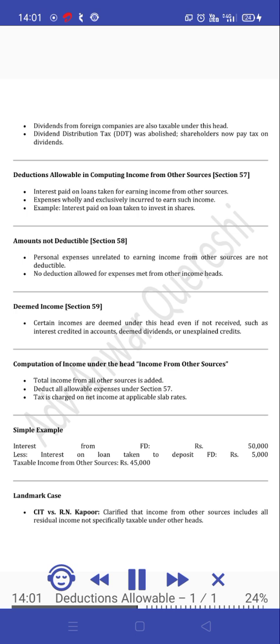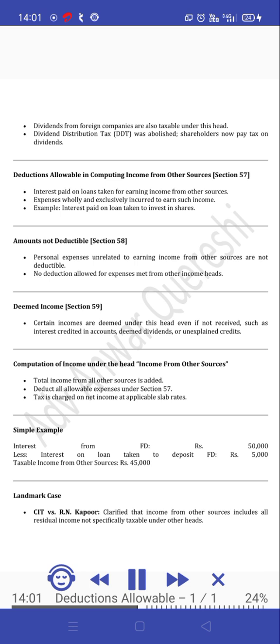Deductions allowable in computing income from other sources, Section 57: interest paid on loans taken for earning income from other sources, and expenses wholly and exclusively incurred to earn such income. Example: interest paid on a loan taken to invest in shares. Amounts not deductible, Section 58: personal expenses unrelated to earning income from other sources are not deductible, and no deduction is allowed for expenses met from other income heads. Deemed income, Section 59: certain incomes are deemed under this head even if not received, such as interest credited in accounts, deemed dividends, or unexplained credits.